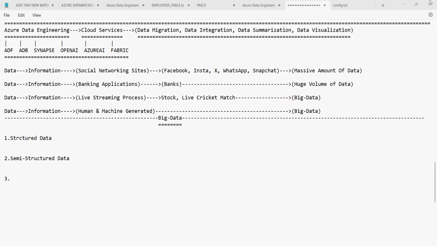And the third one is called unstructured data. So we can say structured data, semi-structured data, and unstructured data. Let's discuss what is structured, what is semi-structured, and what is unstructured.